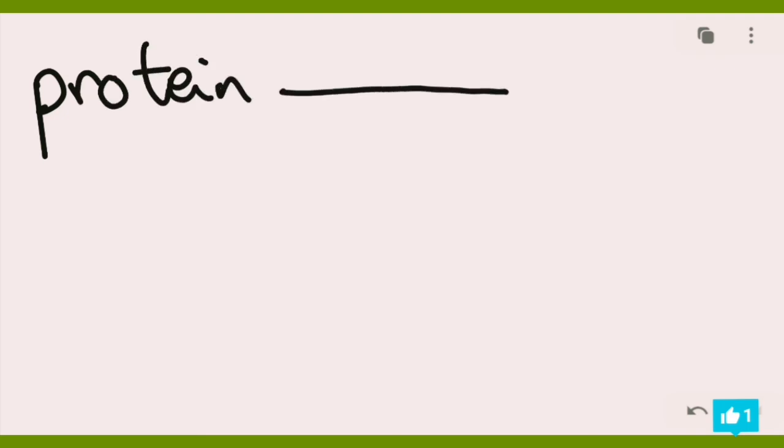Now I'm going to define you what a substrate and a product mean. When a protease digests proteins, the amino acid, we write it like this: protein, and this long arrow, and then right at the end, amino acid.